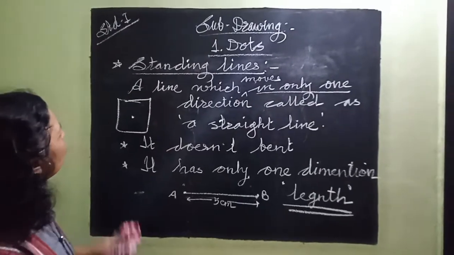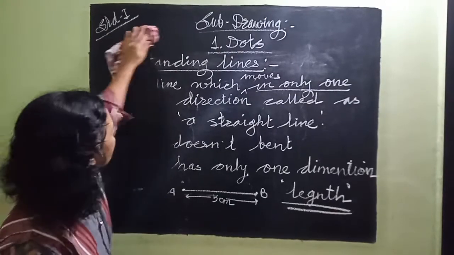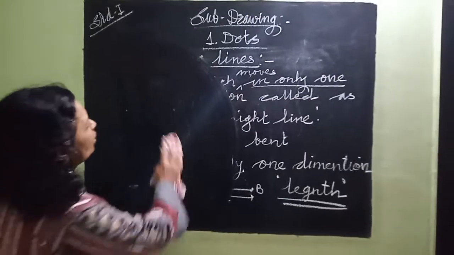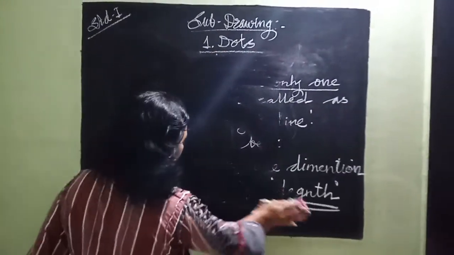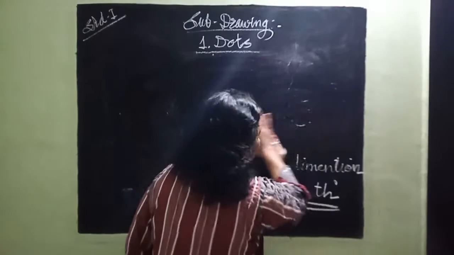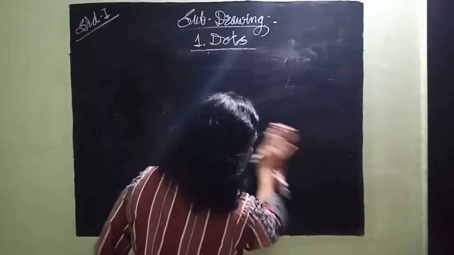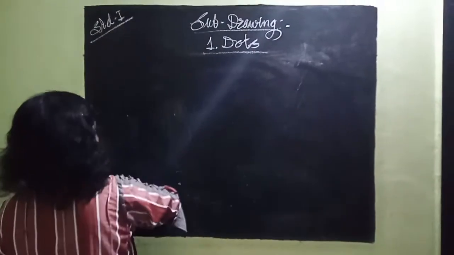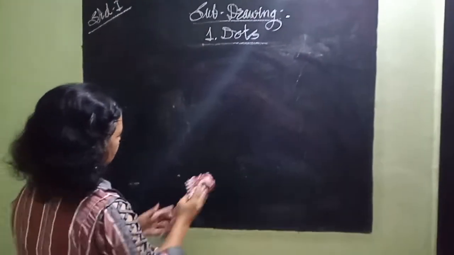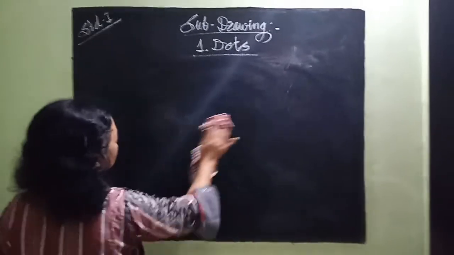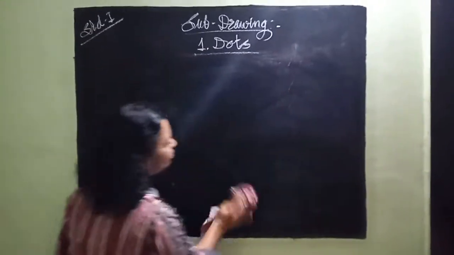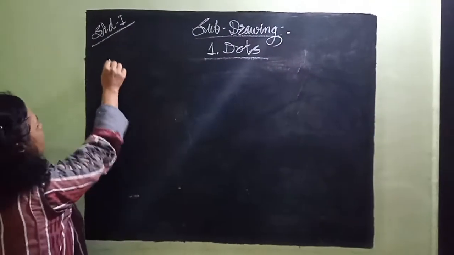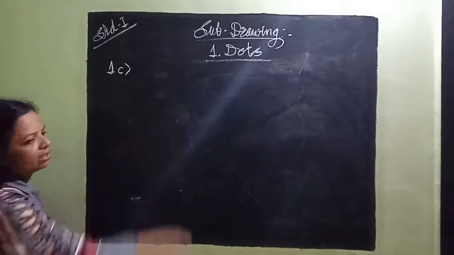So what more types of lines can we see now? One type we already learned here, standing lines. What is the next type of line? Before that, we will do one more activity with the standing line. It is given in 1C, page number 3.